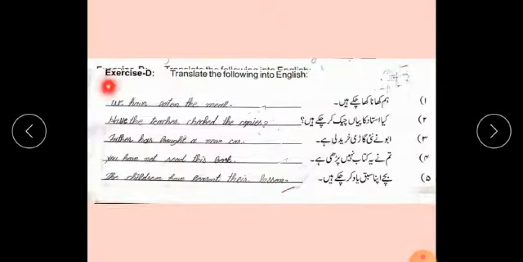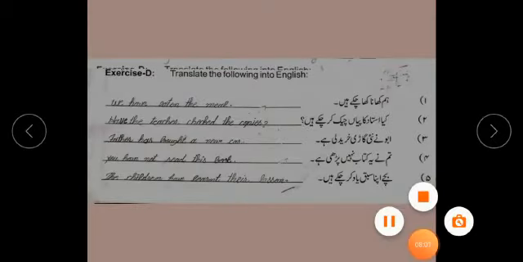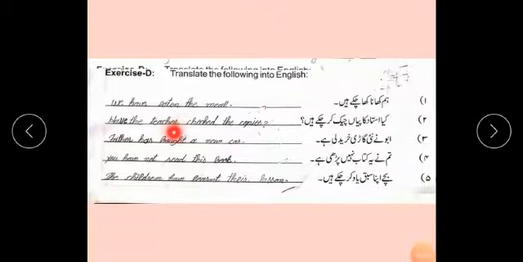Exercise D. "Hum khana kha chuke hain." We have, because "hum" is plural. We have eaten the meal. "Kya ustaad copiyan check kar chuke hain?" "Hain" is used in this sentence, which is plural. Have the teachers, students, write S with teachers, so it becomes plural. Have the teachers checked the copies? Then put a question mark.